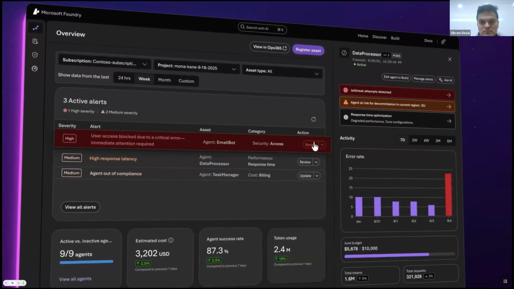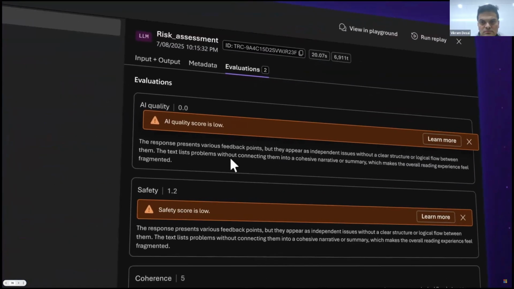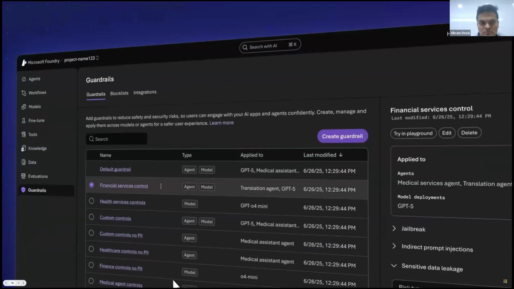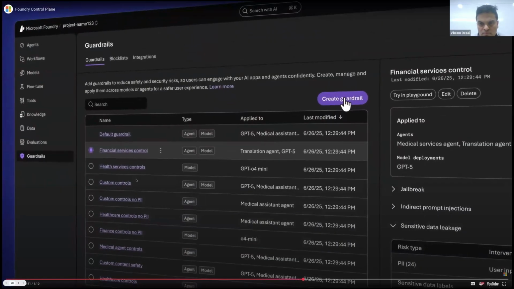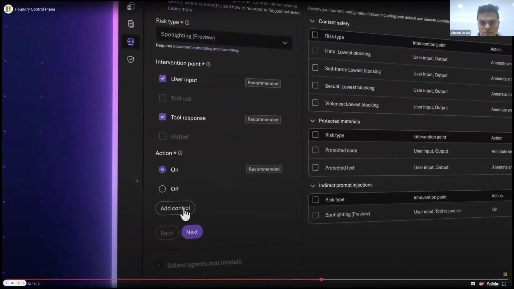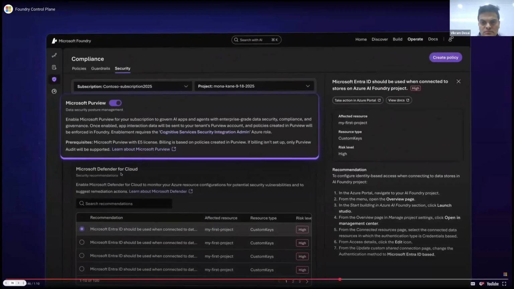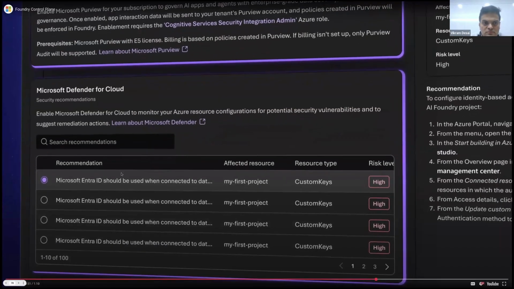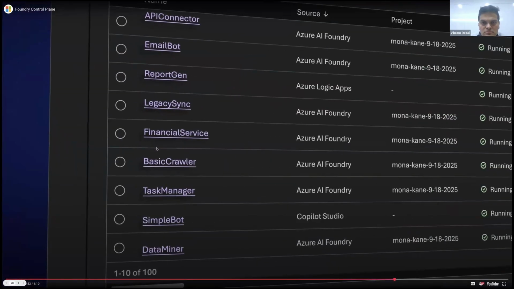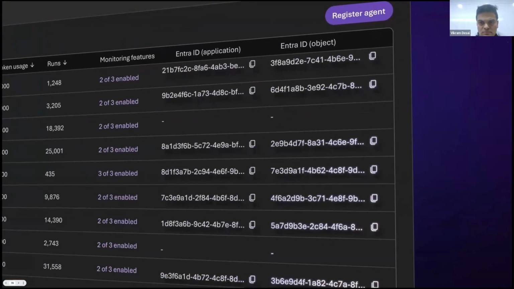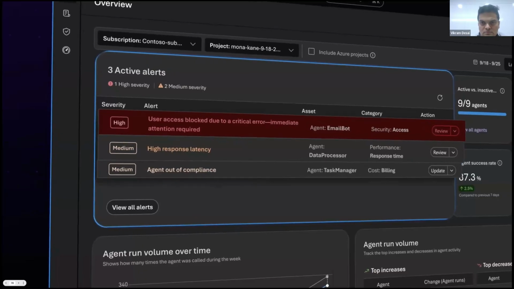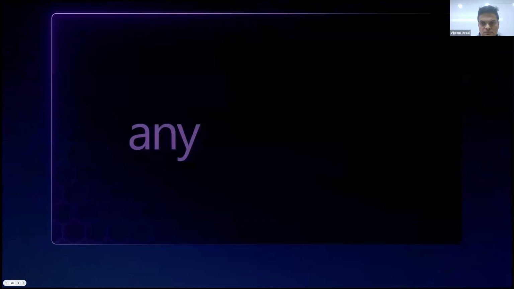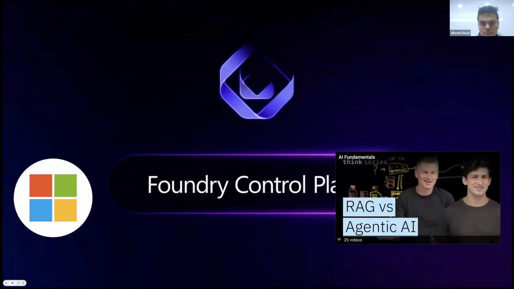Developers can now build and operate from one place with observability on performance, cost, and safety delivered in one unified view. With agent controls, define exactly how agents behave from prompts to tools to outputs. Plus, IT rests easy with Microsoft Purview, keeping sensitive information secure from the start. Avoid confusing agent sprawl with Entra Agent ID, giving every agent a verified identity and owner. Plus, get real-time defense powered by Microsoft Defender. Every agent, any platform. Foundry Control Plane.